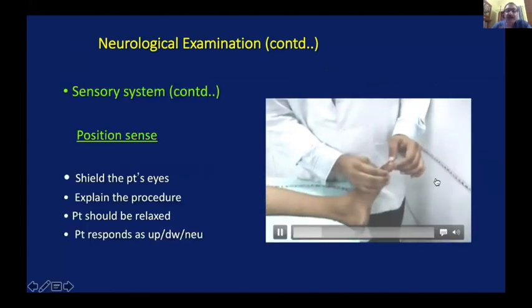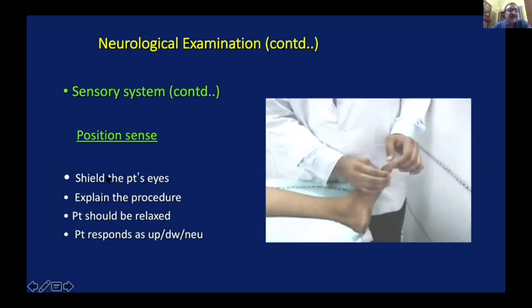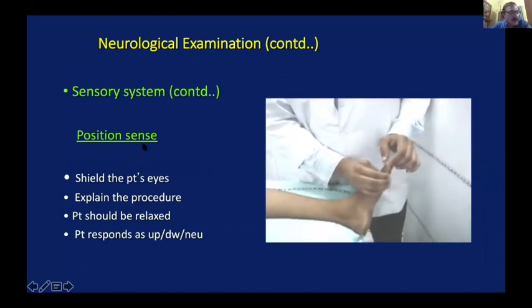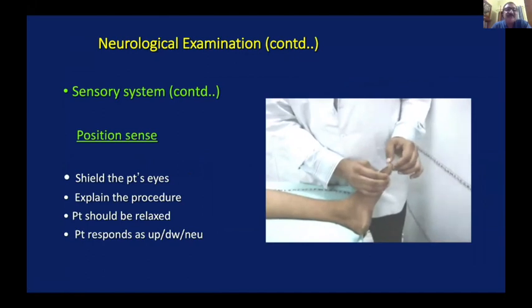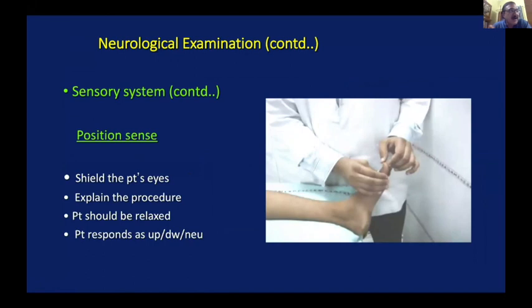Position sense, you must check. This is again a posterior column sensation. One wants to understand whether the patient is able to decipher the position of the joint or not. There are different steps. Shield the patient's eye. Explain the procedure to the patient first. What do you mean by up or down or neutral? The patient must know what you mean. Patient should be relaxed, and the patient response is taken as either up, down, or neutral position.